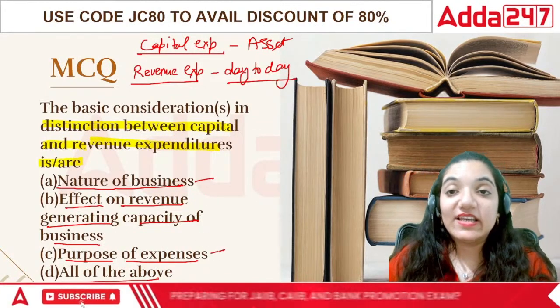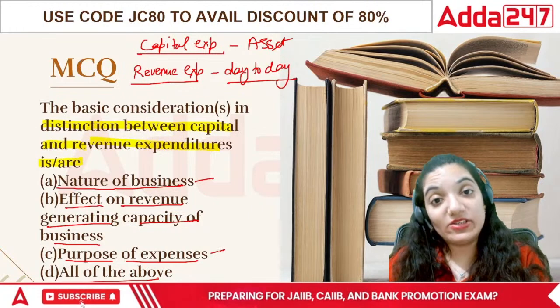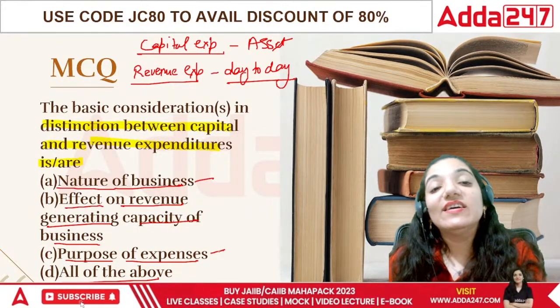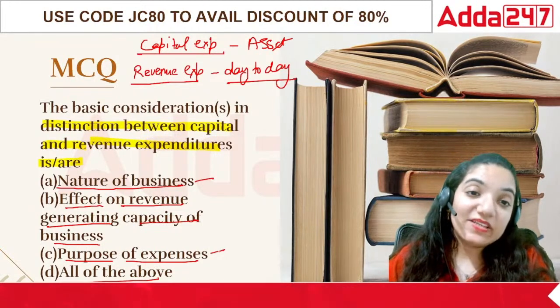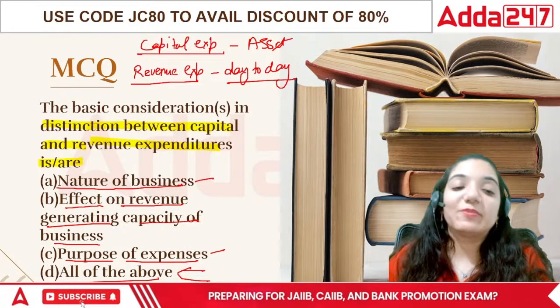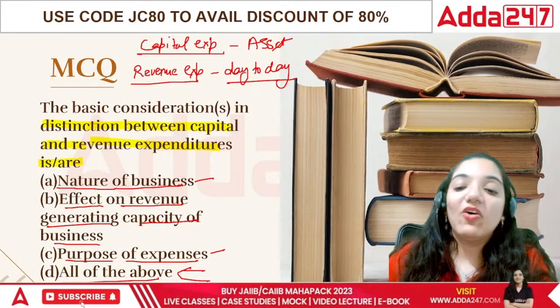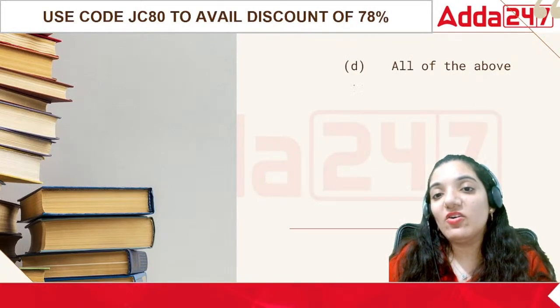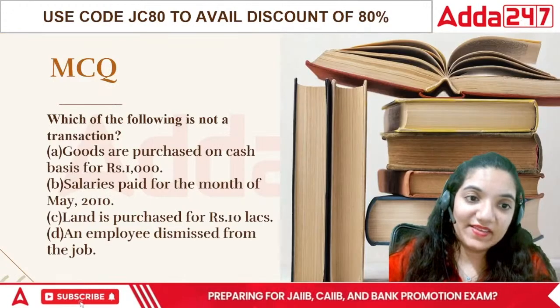Purpose of expenses: if the expenses are of long term nature, then it's a capital expenditure. If it is of a short term nature, then it's a revenue expenditure. So all these considerations define our expenditures. Hence, the correct answer is all of the above.